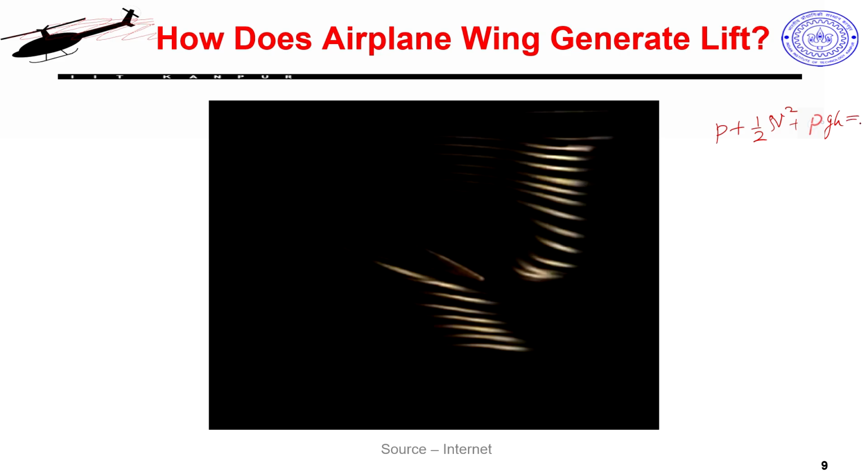Here my heights are not changing, so the mgh term does not play any role, but my pressure and velocity do. So my pressure term and the kinetic energy term are going to change, and that is what happens here. This is the conservation of energy equation. Then we have the conservation of mass equation also,